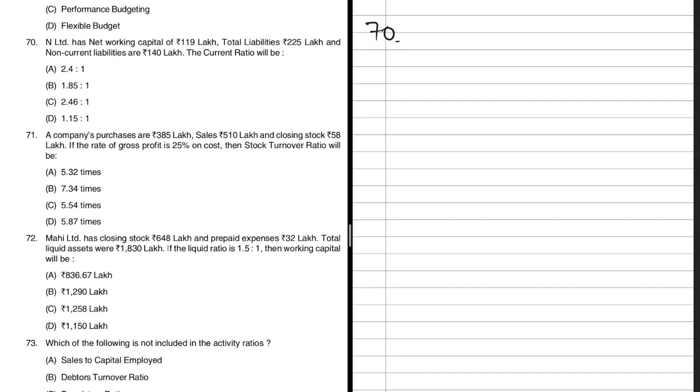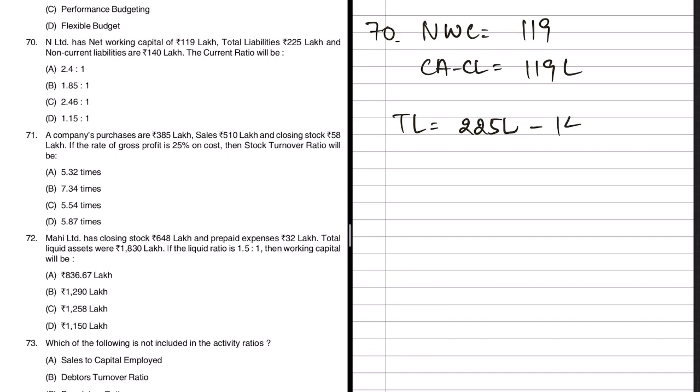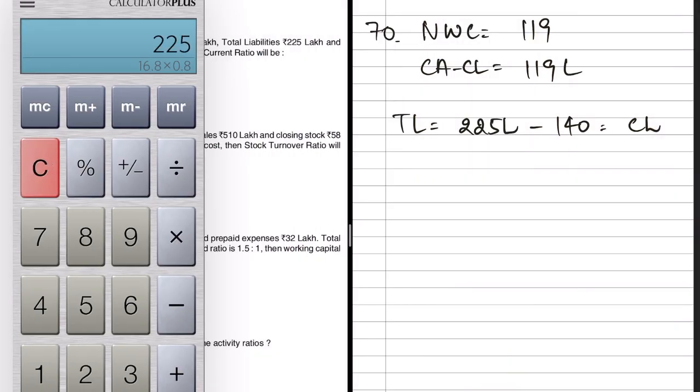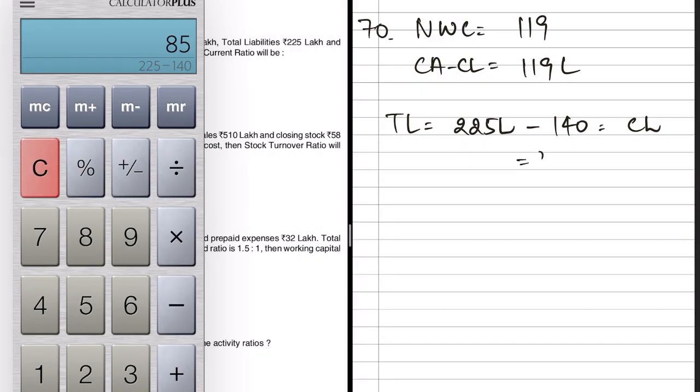Question number 70. N Limited has net working capital of 119 lakhs. So net working capital is 119. So we know the formula for net working capital, which is nothing but current assets minus current liabilities. In this case it is 119 lakhs. That is what we are told. Total liabilities 225 lakhs and non-current liabilities are 140 lakhs. Okay, this will give us a clear picture. Total liabilities, they say, is 225 lakhs. Out of that, how much is non-current? 140. So that means the rest are current liabilities. So let us do that math. 225 minus 140. So current liabilities amount to 85 lakh.